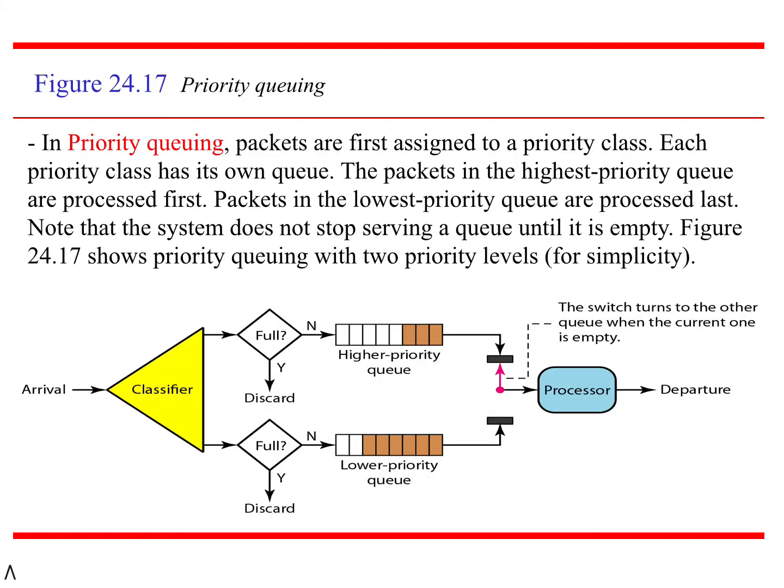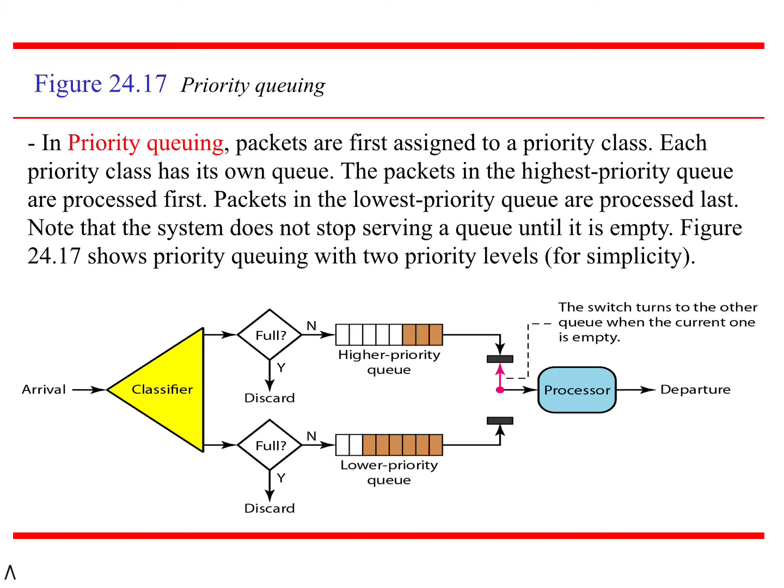So coming to here, the second type of method is priority queuing. What is the meaning of priority? There are two types of priorities we can say: highest priority and lowest priority. In simple words, priority means important data and unimportant data.